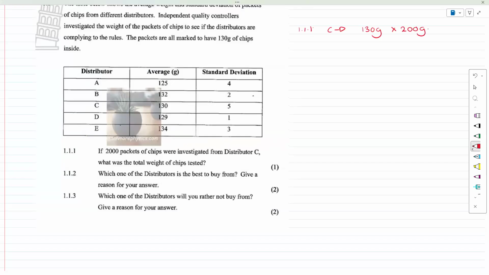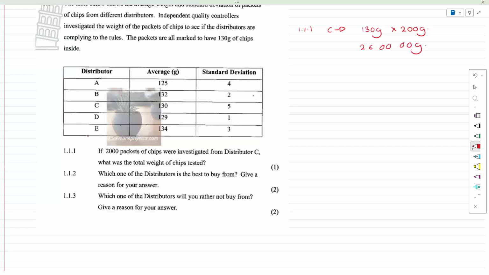So that means, do they want it in kgs? No, they don't, so it's fine. 2,000 packets times 130 equals 26,000 grams.